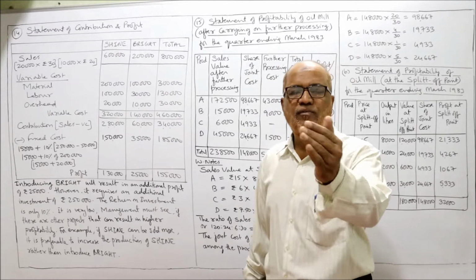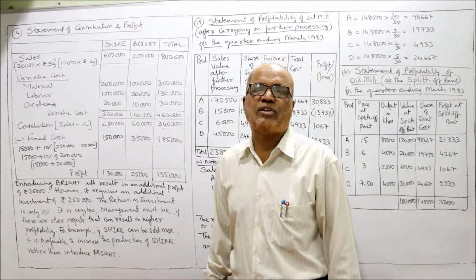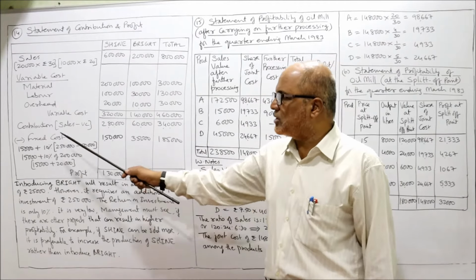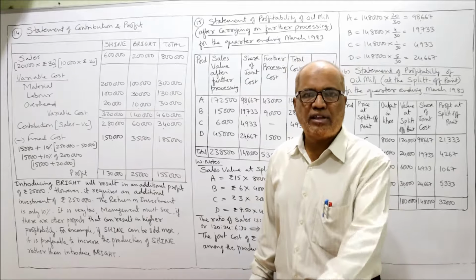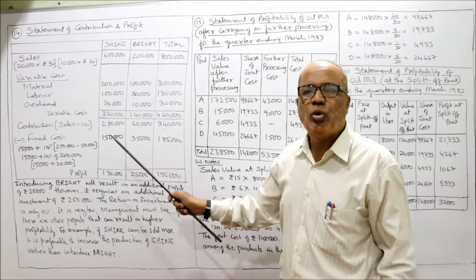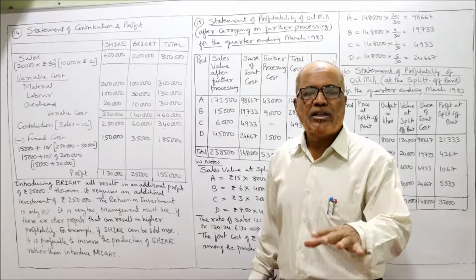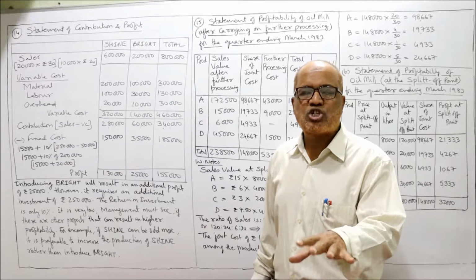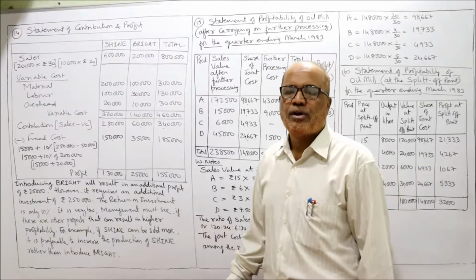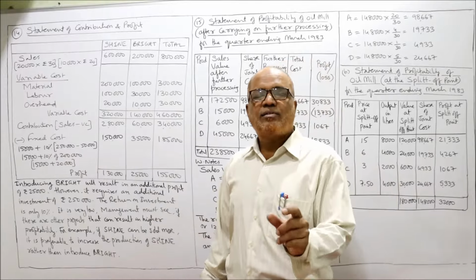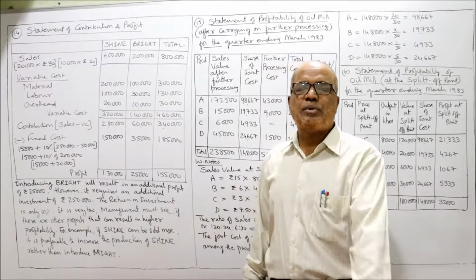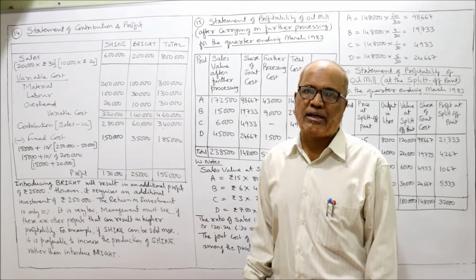Now fixed cost. From contribution, if we subtract fixed cost, we'll get the profit. The present fixed cost for Shine is given in the problem, 1 lakh 50,000. No calculations, nothing. In the problem, the fixed overhead for Shine is given 1 lakh 50,000. For fixed overhead for Bright, we have to calculate. It is given in the problem that 15,000 rupees fixed overhead we require for Bright.